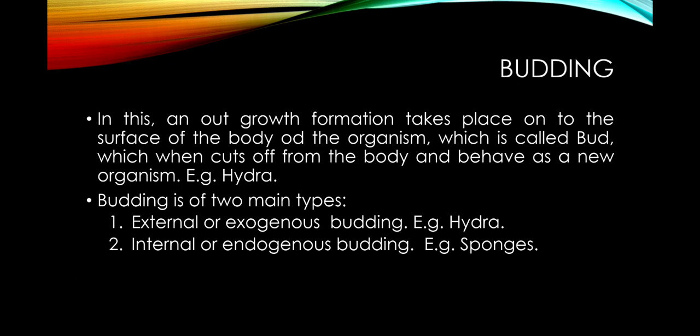Now on the basis of the formation of the bud, it is of two main types: external or exogenous budding, as in the case of hydra, on the surface of the body, and internal or endogenous budding. Endogenous budding means when the budding takes place within the body, as in the case of sponges, through gemmule formation.